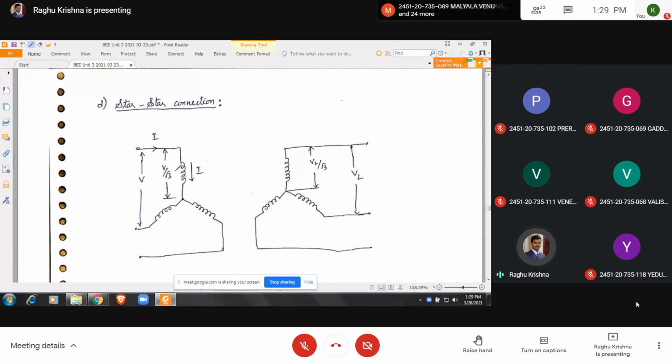Here you can see in star connection, the line current is equal to the phase current, whereas the phase voltage is equal to V by root 3 if the line voltage is V. So the line voltage is V, and the phase voltage is V by root 3.